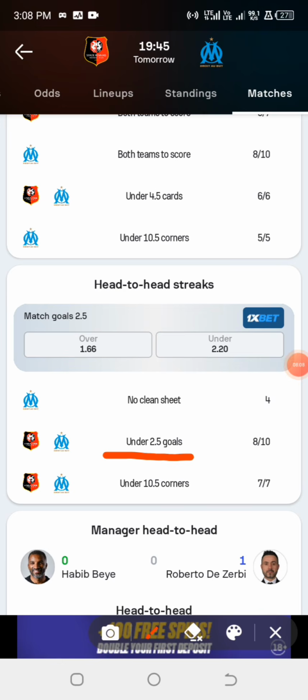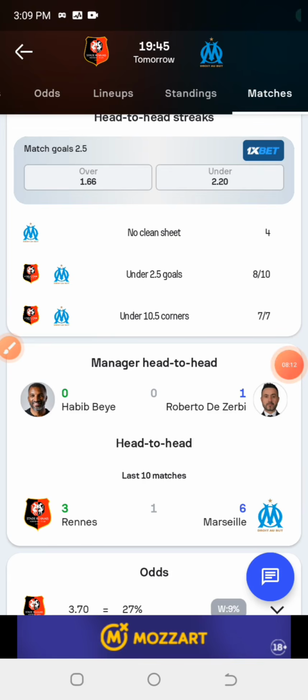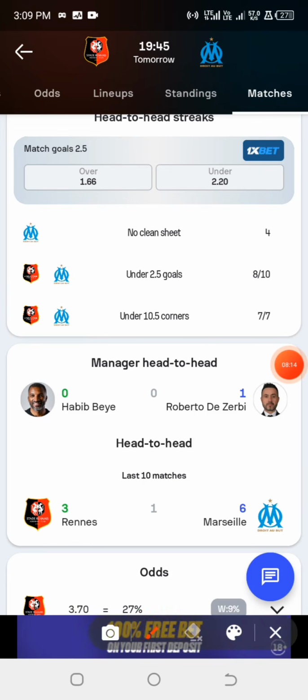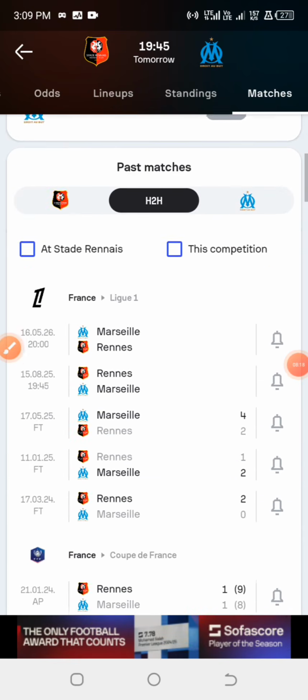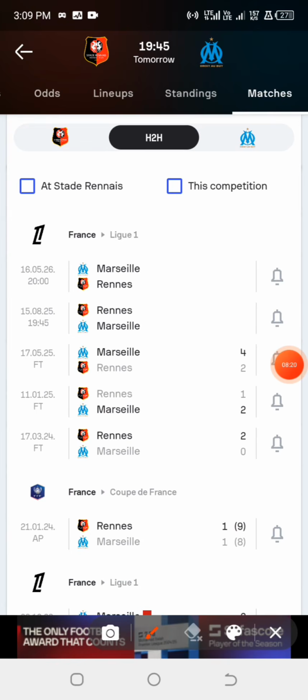And in their last 10 games, at least in their last 10 games, 8 out of it ended up as under 2.5 goals. So you guys can see that there is a risk in this particular game. But if we should look at the last 2 games, it ended up as over 2.5 goals.